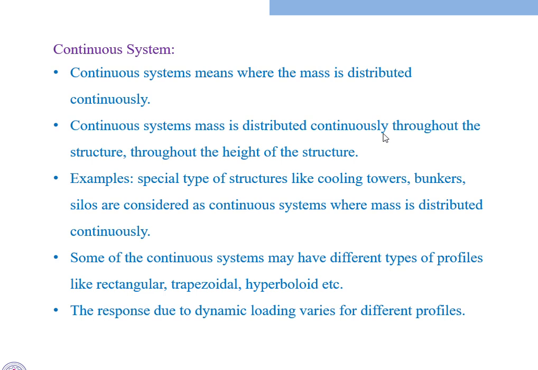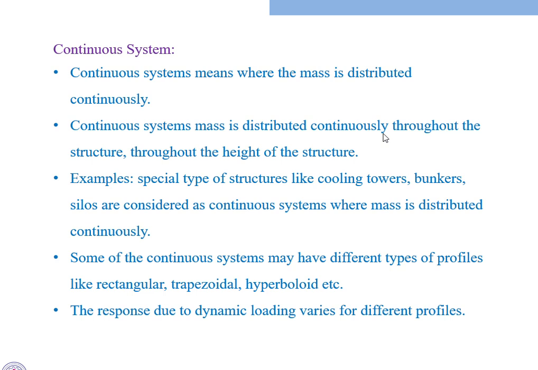Some examples are special types of structures like cooling towers, which we assume to be continuous systems. Bunkers and silos are also considered continuous systems where mass is distributed continuously. If you see buildings, mass won't be distributed continuously.